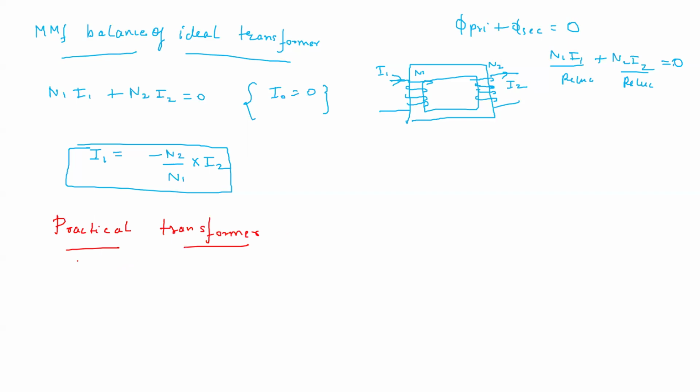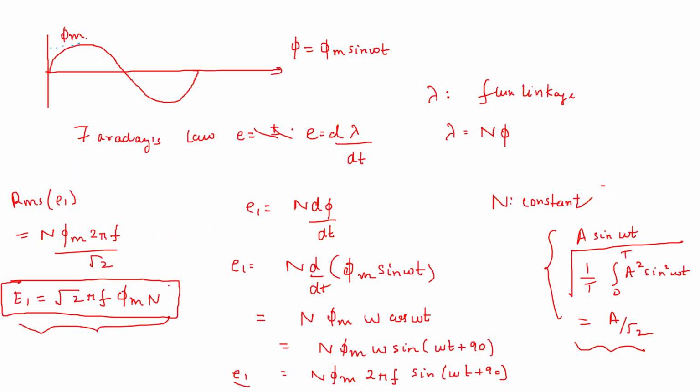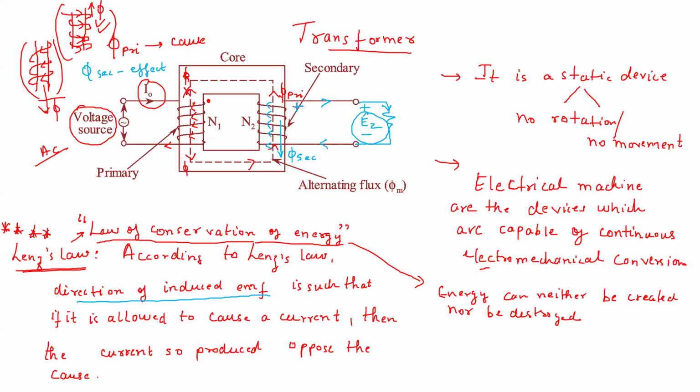There are some losses, and also nu is not infinite. So these are the two things. All the discussion I did from the very beginning, and which you will find in the textbooks, is for the ideal transformer.